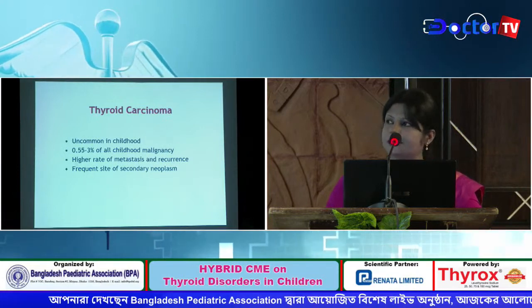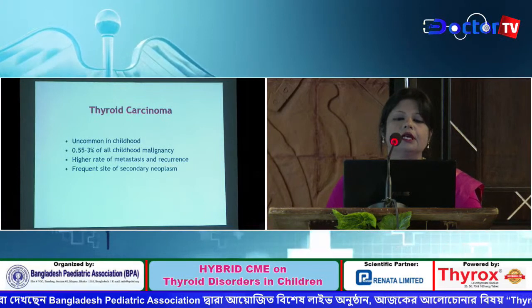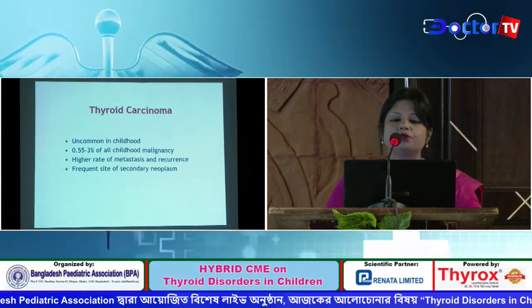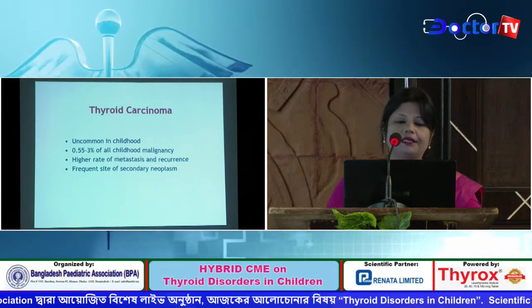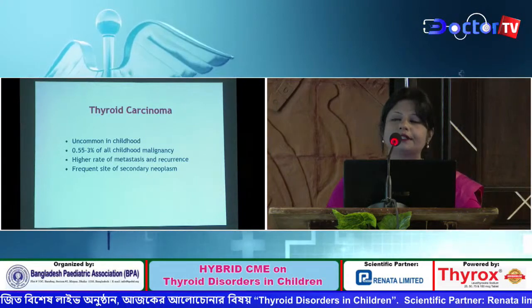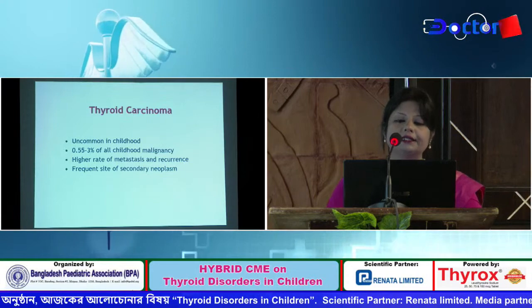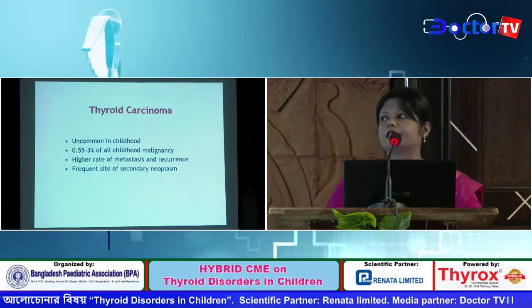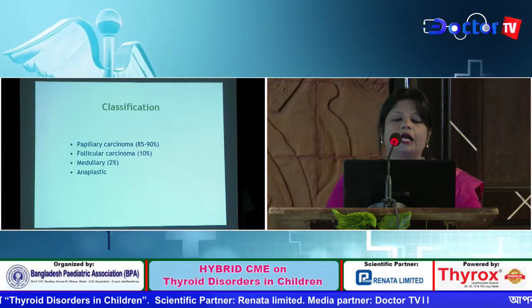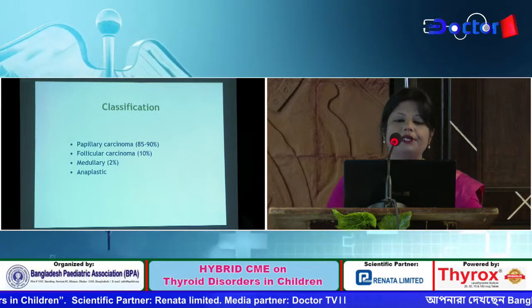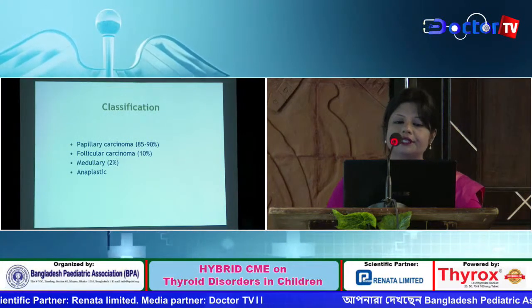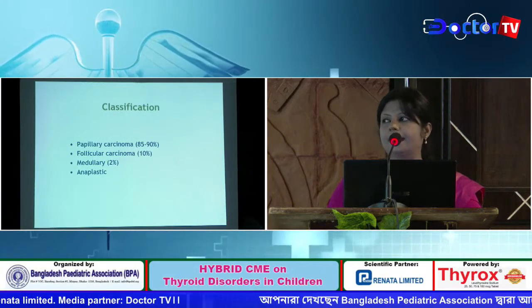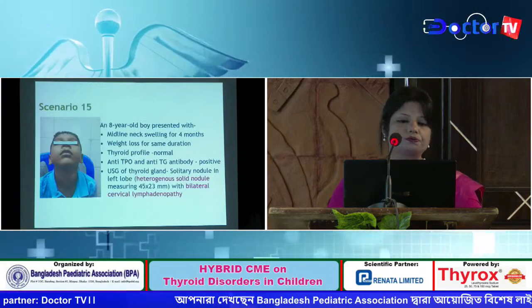Though thyroid carcinoma is uncommon in children, it occurs in 0.55 to 3% of childhood malignancy, and there is higher rate of metastasis and recurrence, and the thyroid gland is a frequent site of secondary neoplasm. It is classified into papillary carcinoma, follicular carcinoma, medullary carcinoma and anaplastic form.